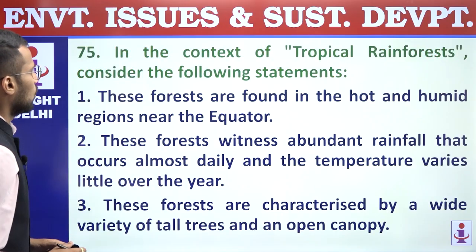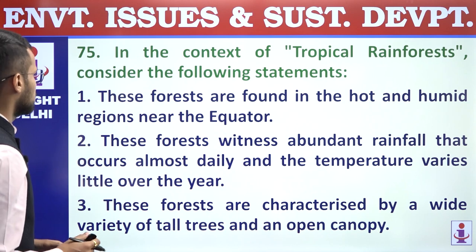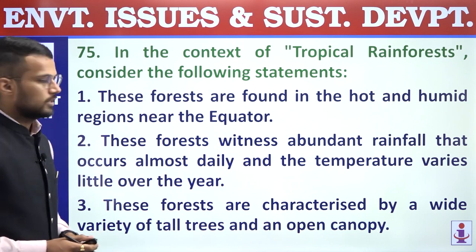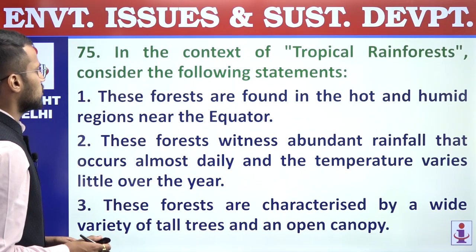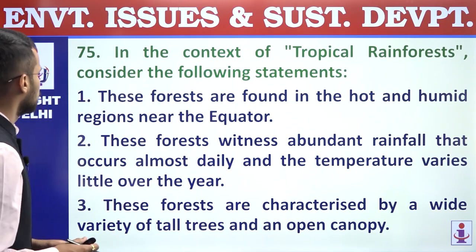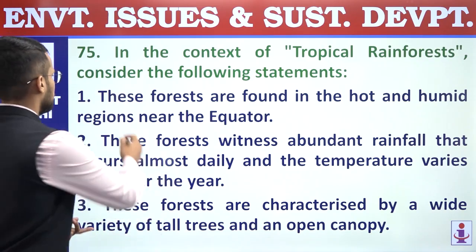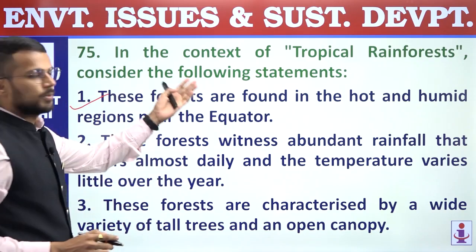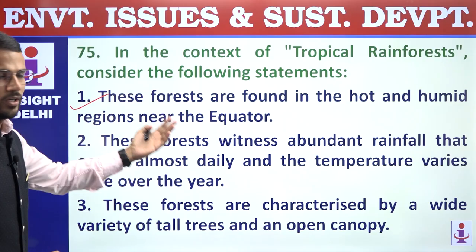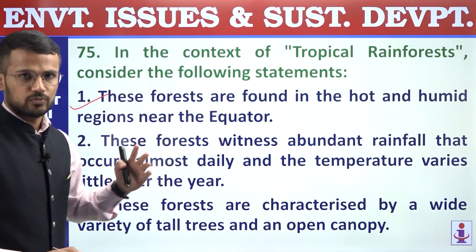75. In the context of tropical rainforest, consider the following statements. First, these forests are found in the hot and humid regions near the equator. Right? So, correct statement. In equatorial region, we have tropical rainforest, and that's why these forests are also called as equatorial rainforest.